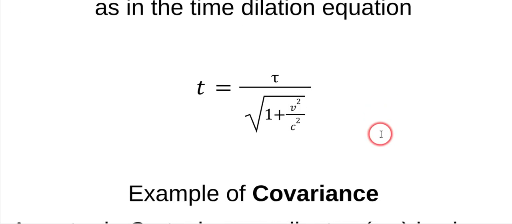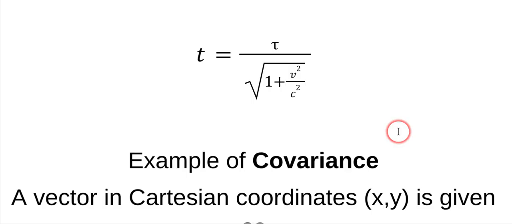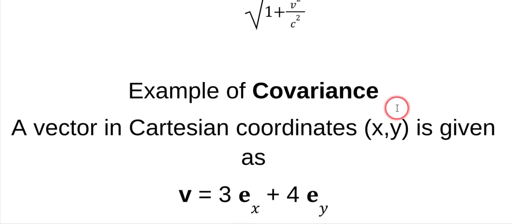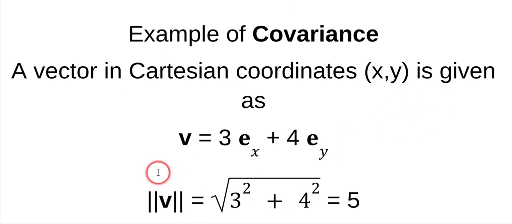Now, what's an example of covariance? Okay, I'll just go through this real fast because the point is just to show the example. So we have a vector in two dimensions, in Cartesian coordinates. It has these components and the orthonormal basis vectors. Okay, what is the magnitude of this vector? Well, it's 5, right? We all know how to do that.